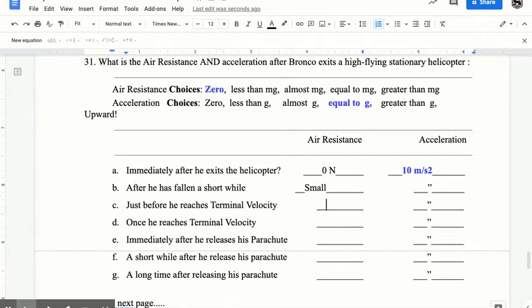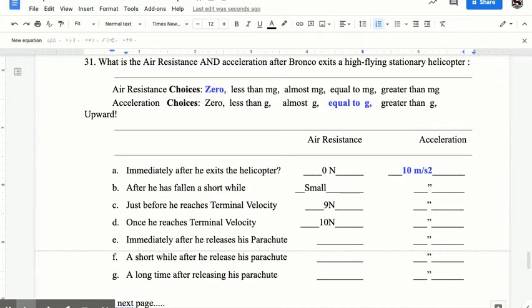So let's say it's 9. Because again, I'm going to forget about c for a second, because terminal velocity means that your air resistance has matched your acceleration. That is what terminal velocity means. So I'm going to say this is 10 newtons. And so just before that, maybe it's 9, 9.5, whatever you want to say, just barely under 10.